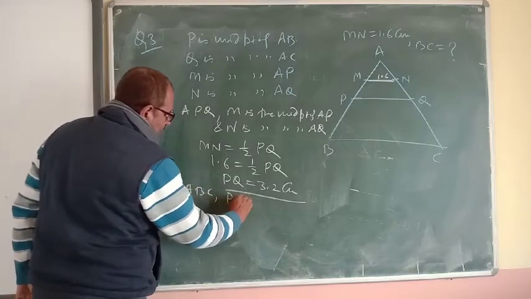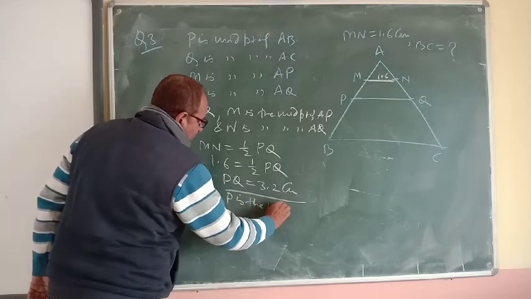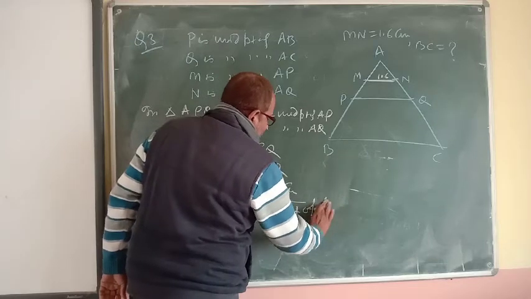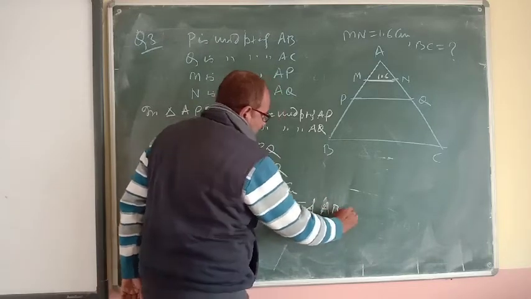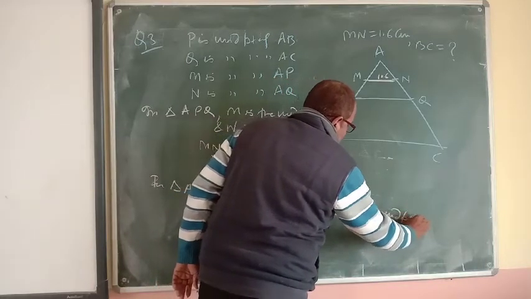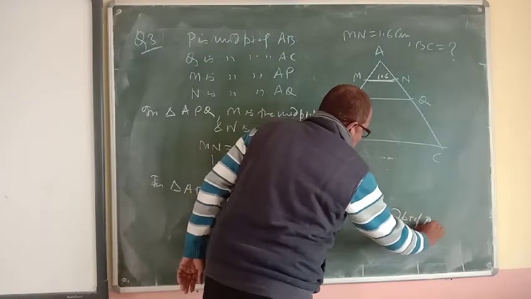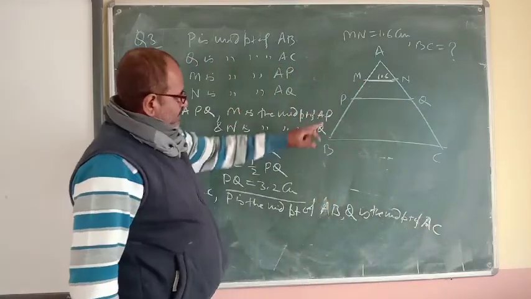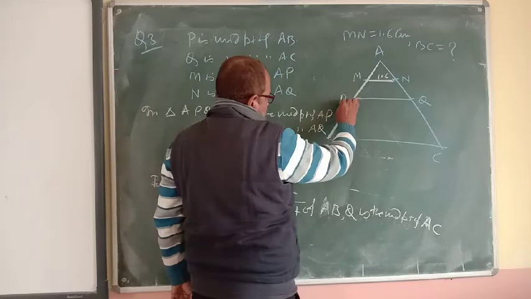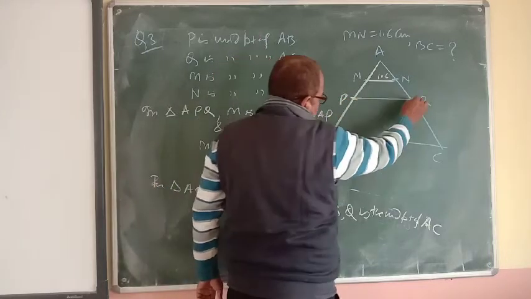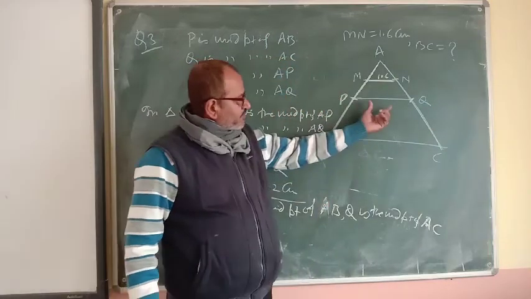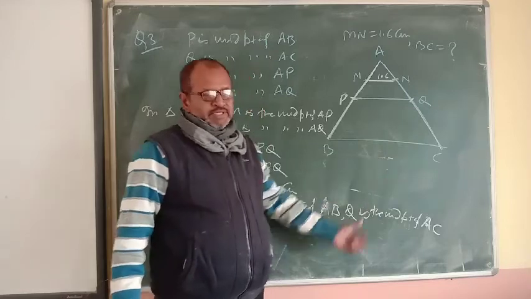So by the midpoint theorem, we can say that PQ will be half of BC.